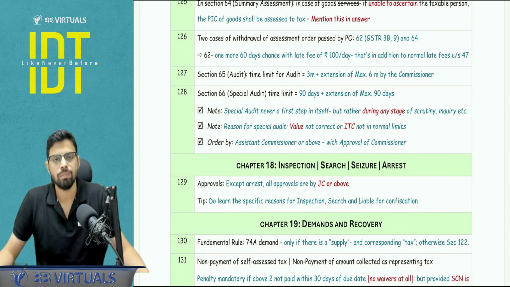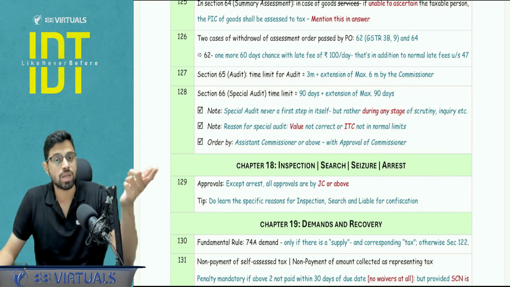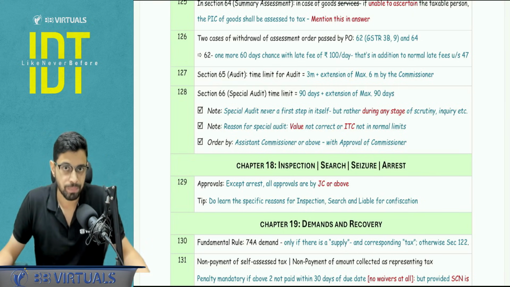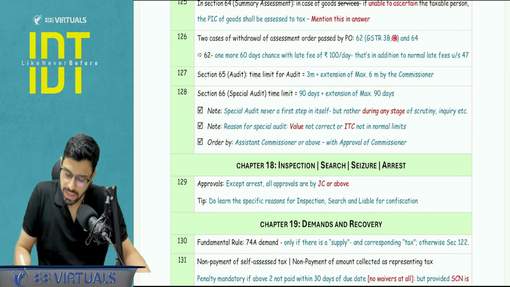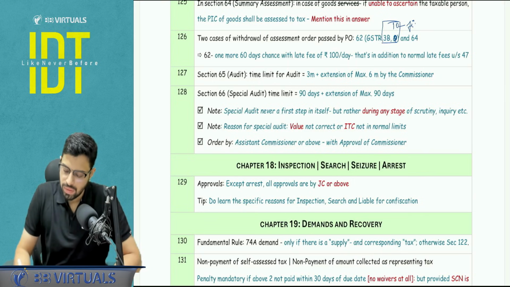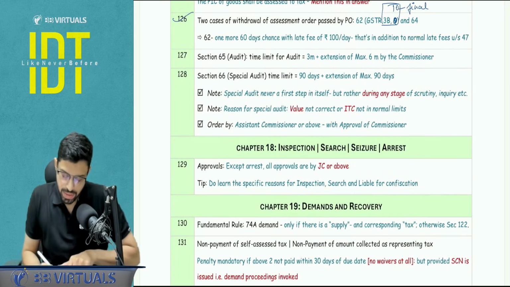Just a point to be noted, 62, non-filer. Which returns are not filed? As a consequence of which section 62 applies. So that is your two returns, GSTR 3B and GSTR 10. GSTR 3B and GSTR 10. That is basically the final return. You will get this corrected in the PDF, don't worry. Okay, so this is done.